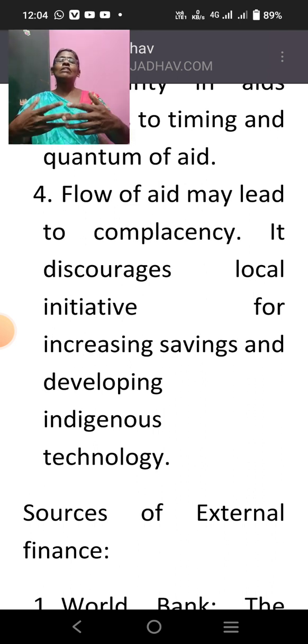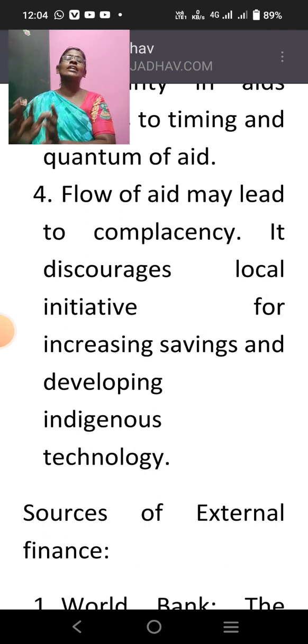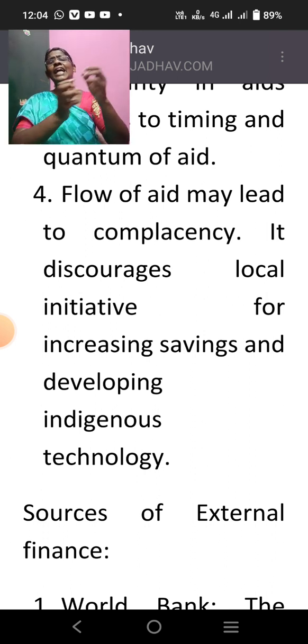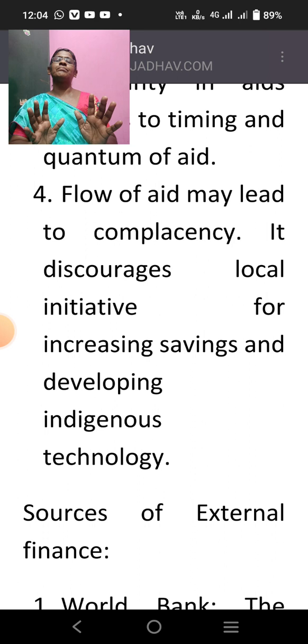They don't want to develop any new technology, etc. They will give up all their work, and they will get the money and spend. So what will happen? Local traditional jobs, traditional work technologies will all go down, will all perish. So that is one great drawback of foreign aid.